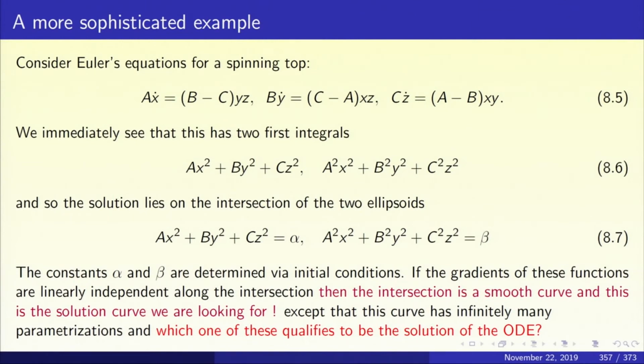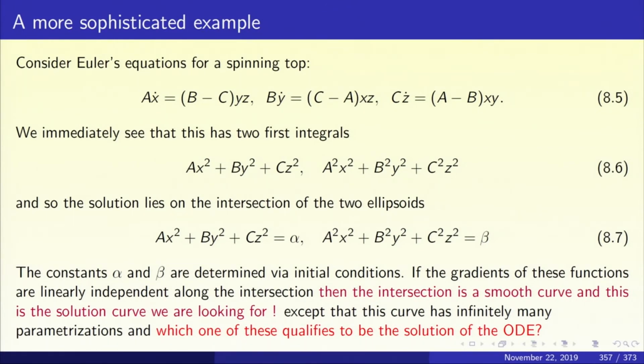The answer is very simple. For the harmonic oscillator, x squared plus y squared is the total energy of the system, and the total energy is conserved, and so the constancy of x squared plus y squared is basically the law of conservation of energy. What about the spinning top?